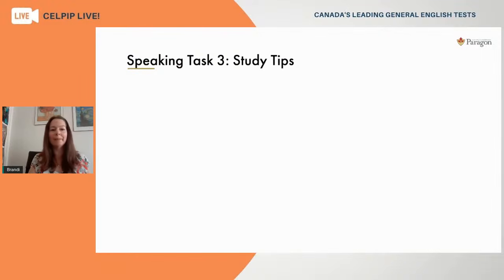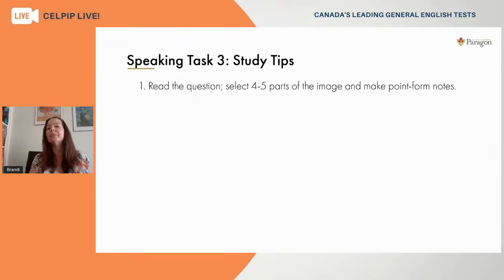So I'm just going to wrap up today by summarizing some of these study tips that we've done. It is an actual process. We can divide it into 3 different stages of studying. So of course, when you start studying, you read the question, good place to start. For this task, I would recommend you choose 4 to 5 parts of that image and make those point form notes. That's a really nice place to start.